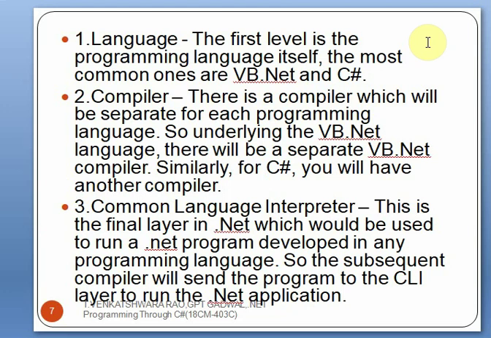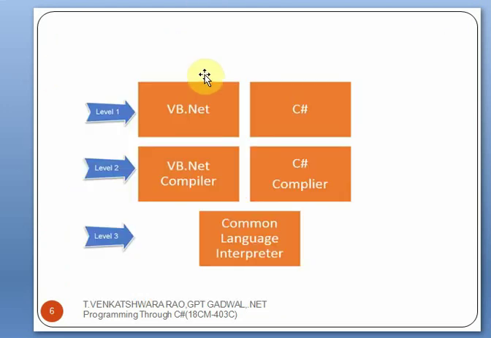And the third level we have the common language interpreter. So this is the final layer in .NET, which is used to run a .NET program developed in any programming language. So the respective compilers will send the program to the CLI layer to run the .NET application. So these are the three levels. This is the language level, this is the compiler level, and this is the CLI, common language interpreter.